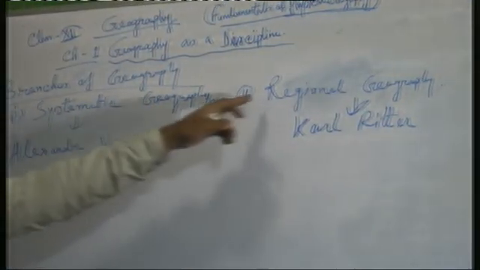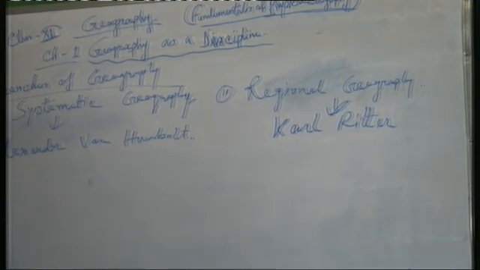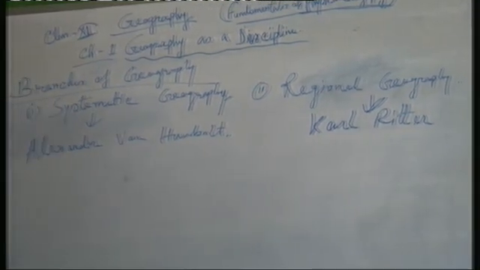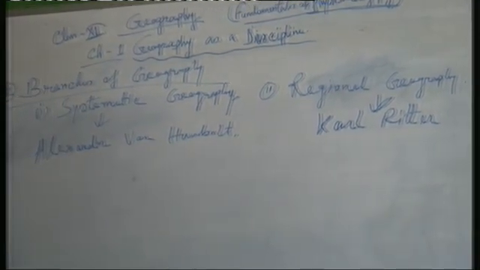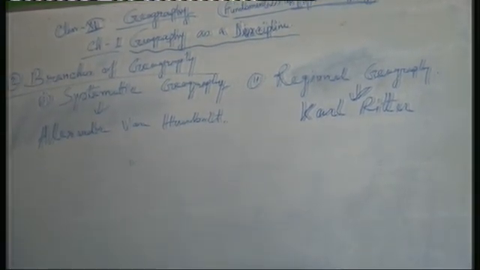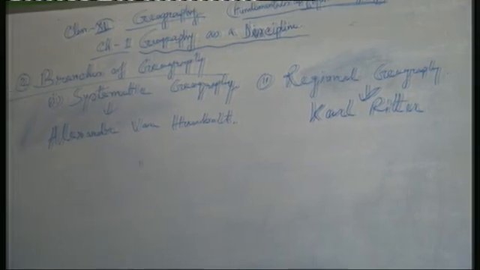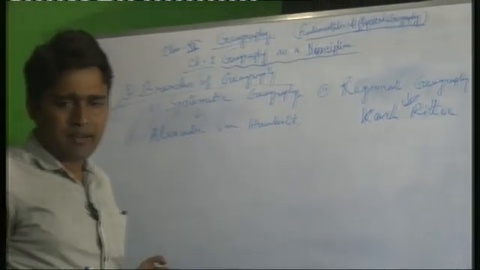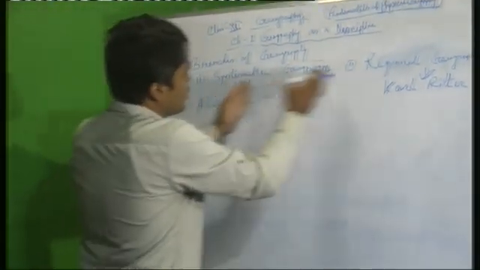Systematic geography and regional geography are the basic parts of the branches of geography. Suppose I give one example, so you can understand these two parts.